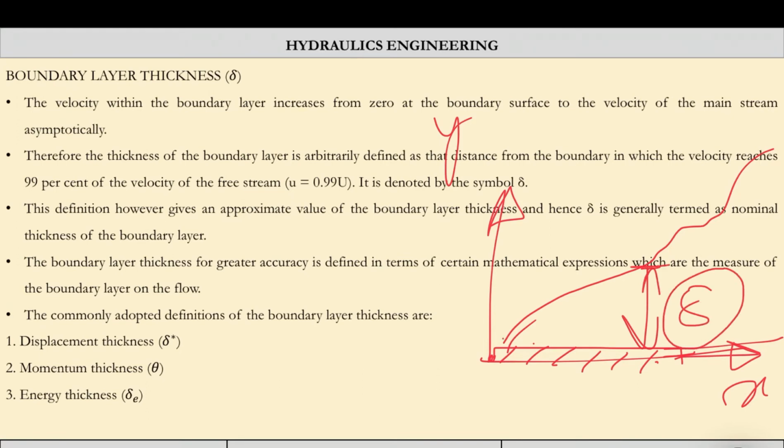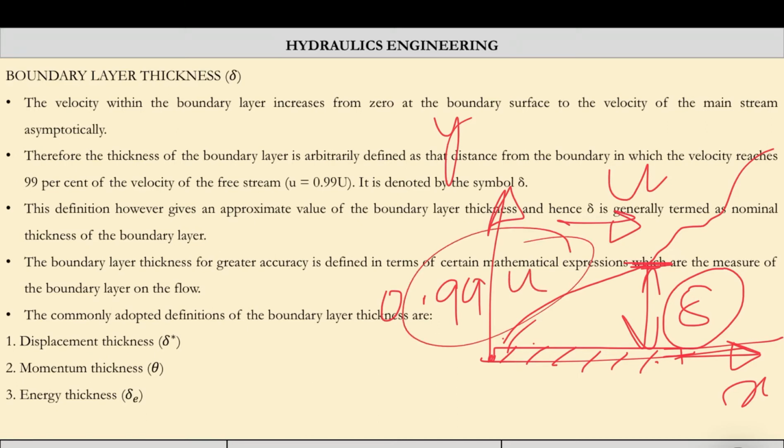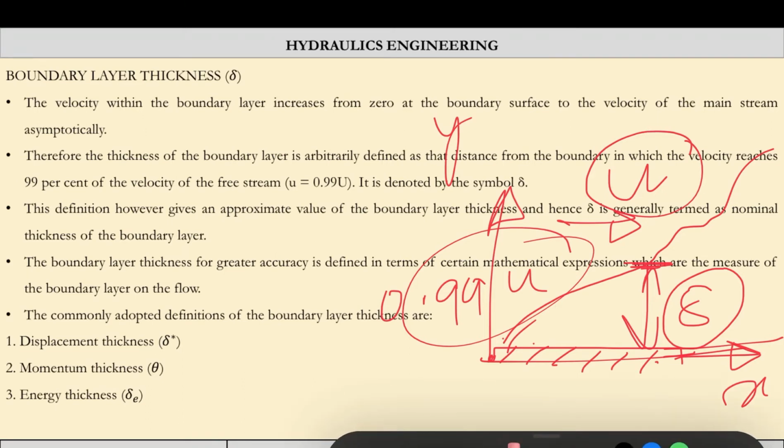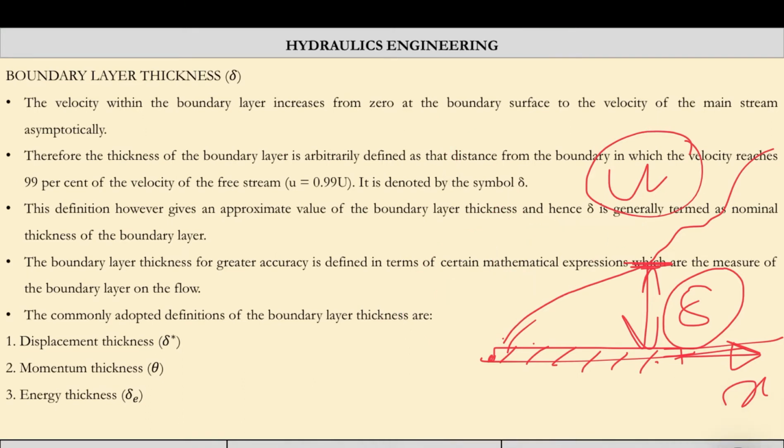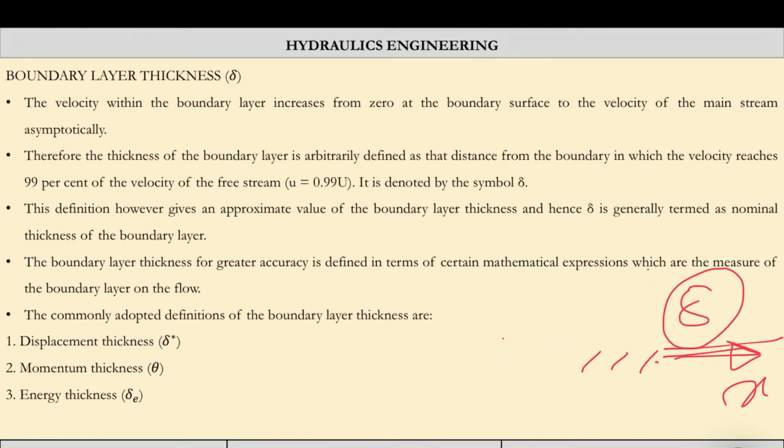The velocity here will be 0.99 of the u. 99% of this velocity, wherever the flow achieves that velocity, up to that point will be the boundary layer thickness, measured as the distance from the plate, where the velocity should be 99% of the free flow velocity.